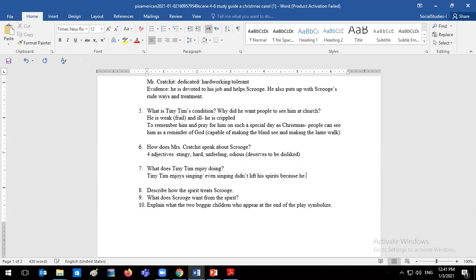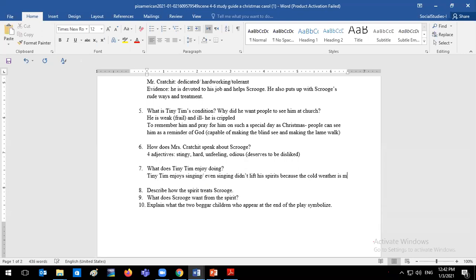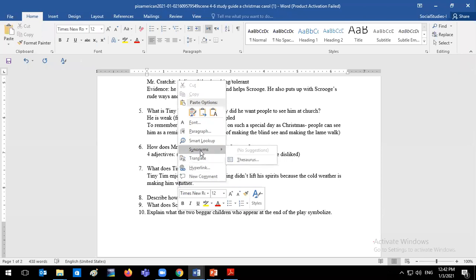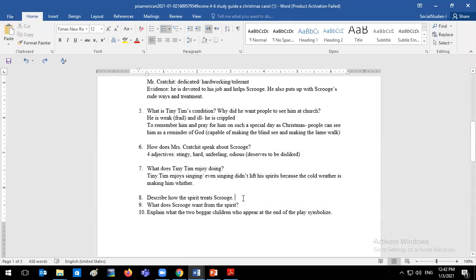Because the cold weather is making him wither. All right, and we said to wither means basically to die down. All right, it's to become seriously ill. Okay, describe how the spirit treats Scrooge.